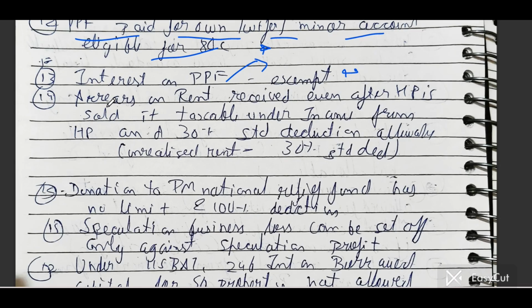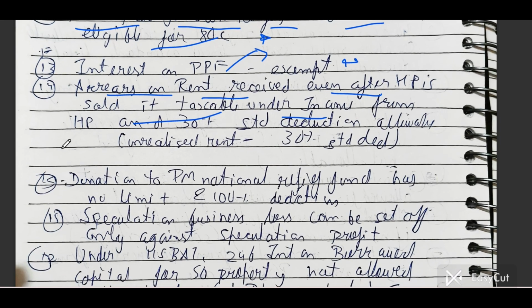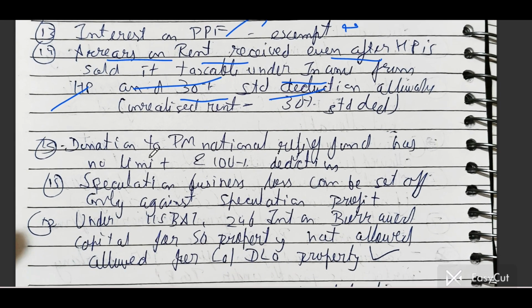It is not taxable in any other head. If you had received arrear rent after the house property is sold, it is taxable under that, like the unrealized rent concept. If you had received any arrear of rent, even if the house property is sold, then it shall be taxable income under head HP, and 30% standard deduction is allowed under head HP.